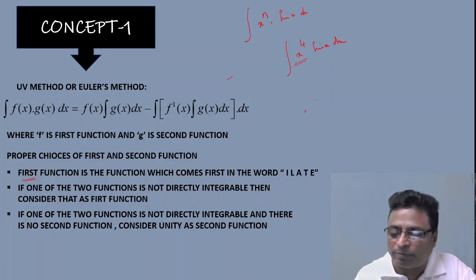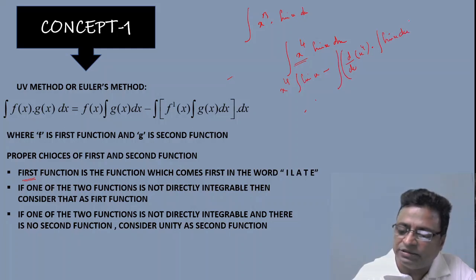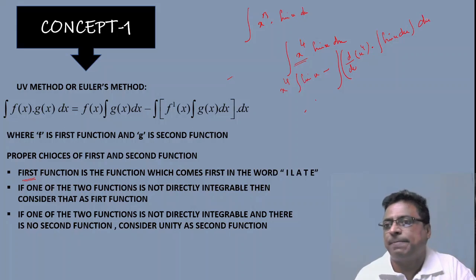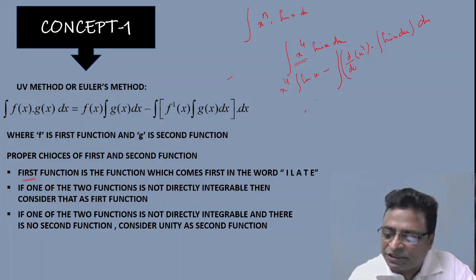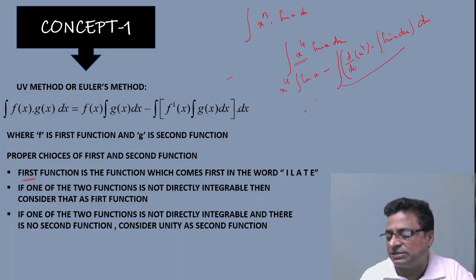So you have to apply first function into integration of sin x, minus integration of differentiation of first function, that is d by dx of x power 4, into integration of second function, that is integration of sin x dx. This is the way you have to write. After simplification, you get x cube into sin x or cos x, something like that.